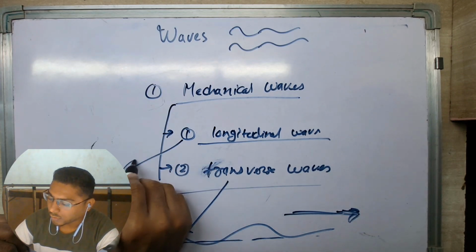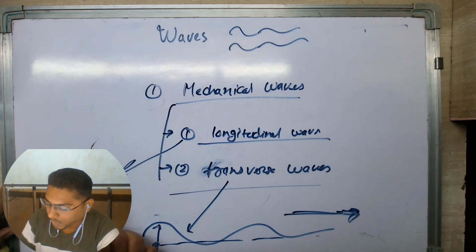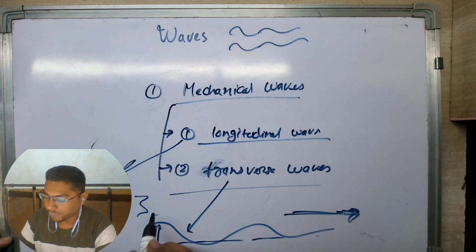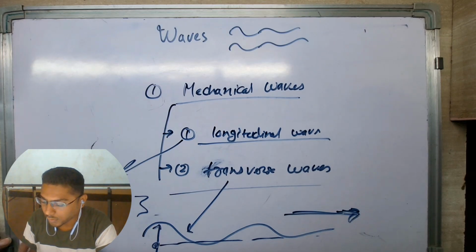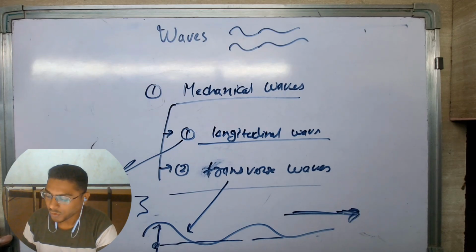And in the longitudinal case, what happens is that particles move along, or parallel with, the wave propagation. The wave is traveling this way and particles are moving to and fro parallel with the motion of the wave. So this is how energy is transferred in the form of waves.